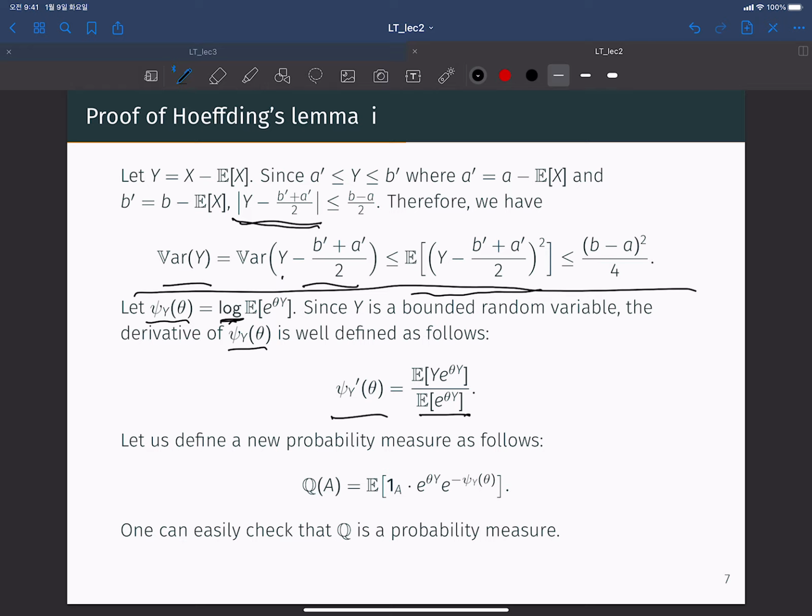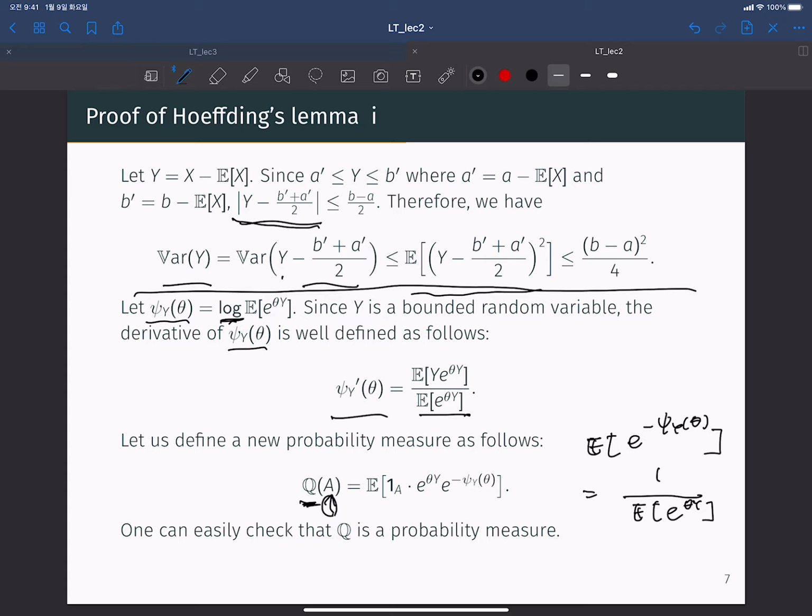Using this psi_Y, we can define a new probability measure Q as follows. So this is a probability measure, as we can easily check. From the definition of psi_Y, we know the expectation of e to the minus psi_Y of theta. So what is this? This is equal to 1 over the expectation of e to the theta Y. So from that, when you take the entire set here, we can easily check this is equal to 1.